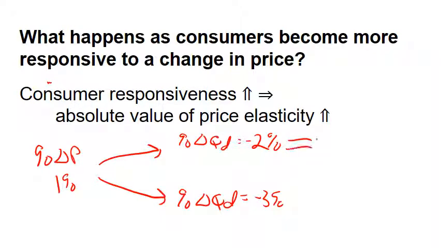If the percentage change in quantity is minus 2%, that means that the absolute value of the elasticity will equal 2. If they become more responsive and the quantity falls by 3%, that's going to make the absolute value of the elasticity equal 3. So as responsiveness increases, the absolute value of the price elasticity of demand also increases.